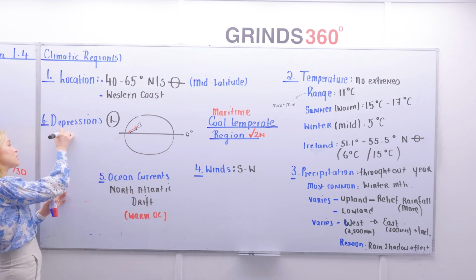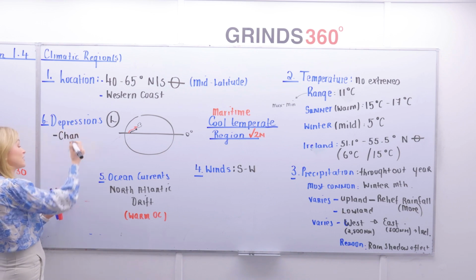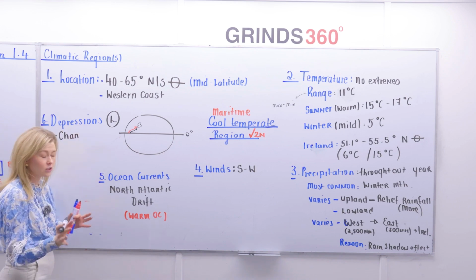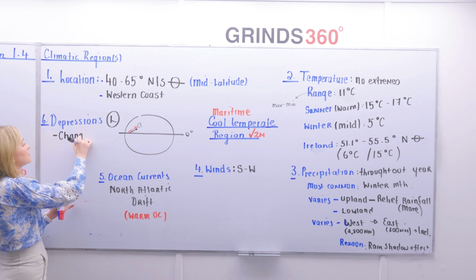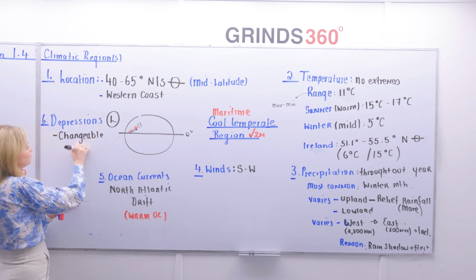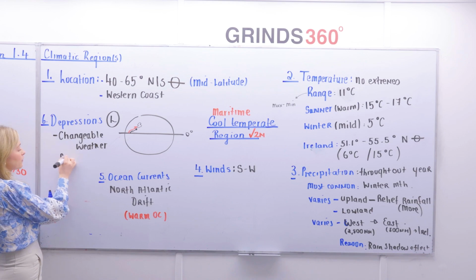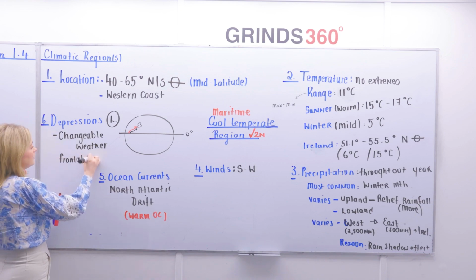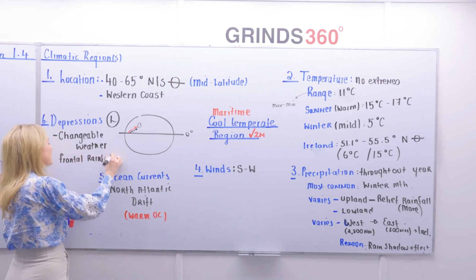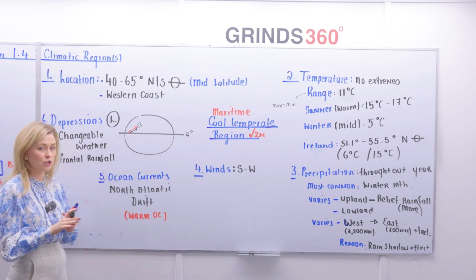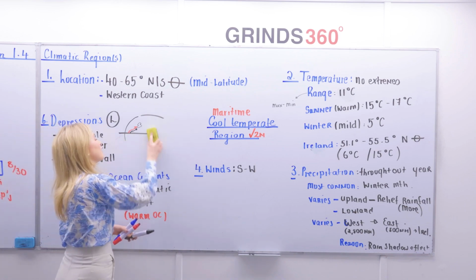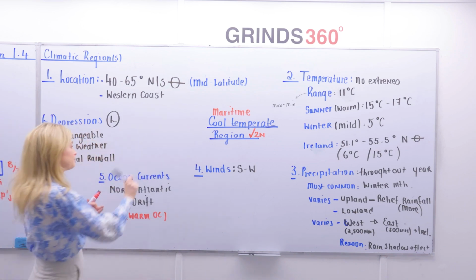Now, when they're brought across to Ireland and basically all of Western Europe that experiences this cool temperate oceanic, not just Ireland, it brings changeable weather, kind of weather extremes. But it also can bring frontal rainfall. Now, frontal rainfall isn't as much impact in Ireland, so I'm not going to explain it in as much detail. But frontal rainfall is as simple as this.